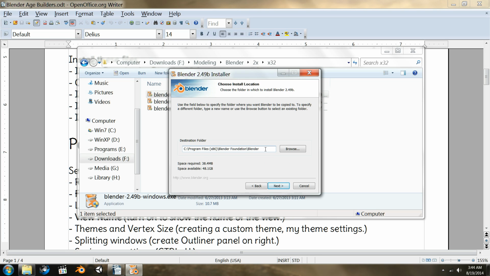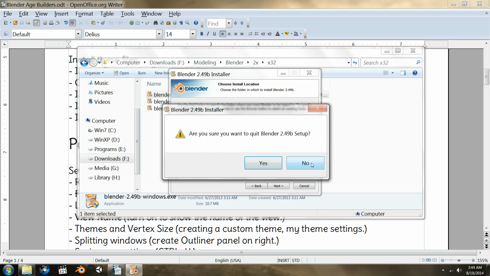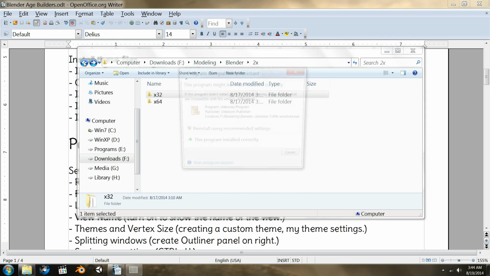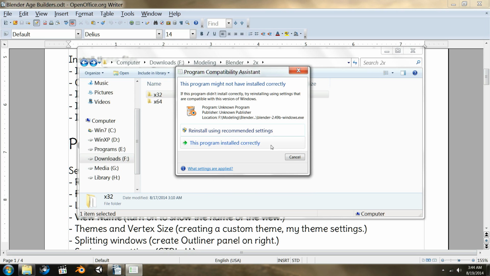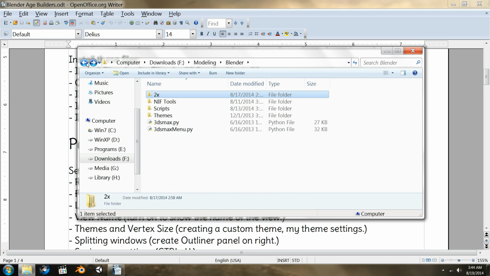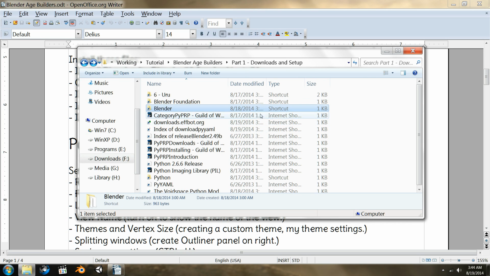And then in the path, you can type in a 32. You can also make shortcuts once it's installed that correlate to this. I will not go over that in this video, but that's how I did it. And then when I had my 64-bit version, I typed in a 64 at the end. I will not go through the rest of this process. So that's how you would do it if you wanted to have a dual install of two different versions of Blender. That'd be one way of handling that.